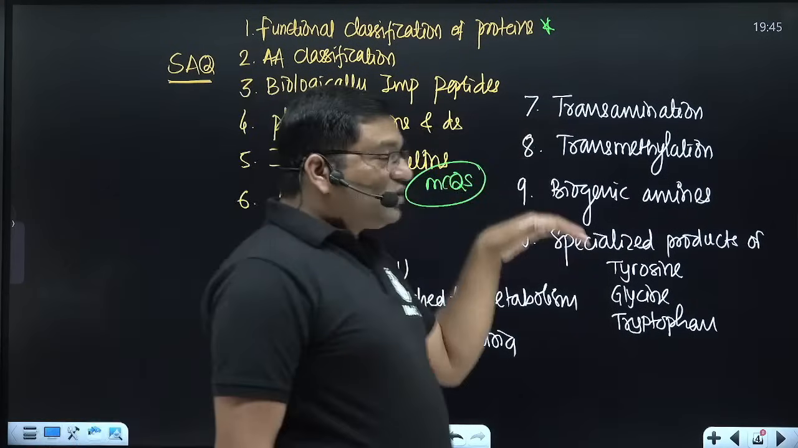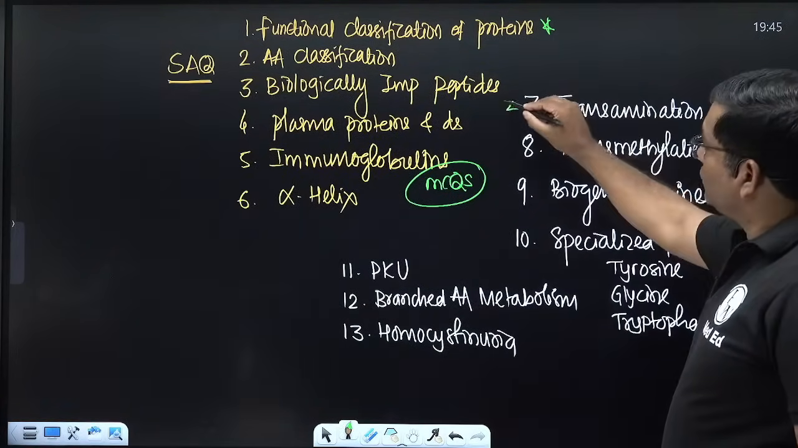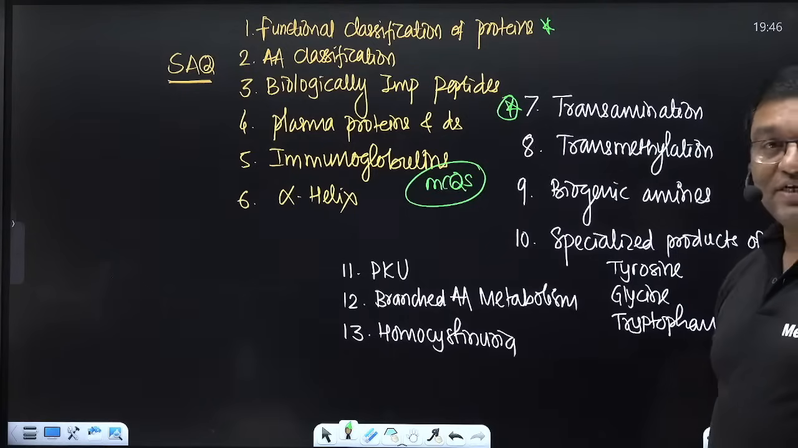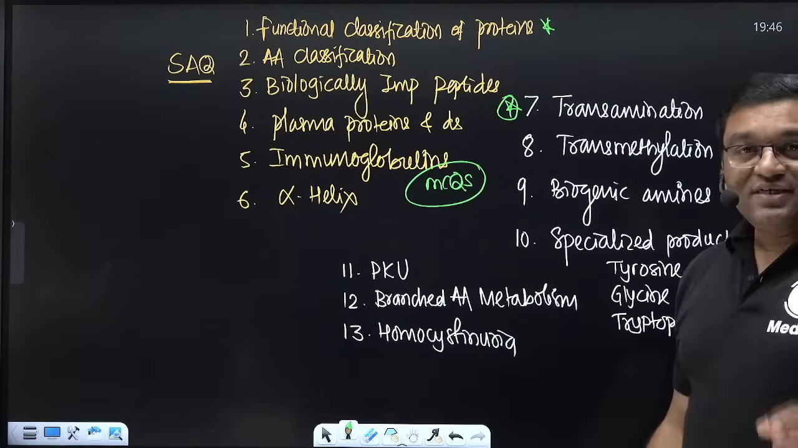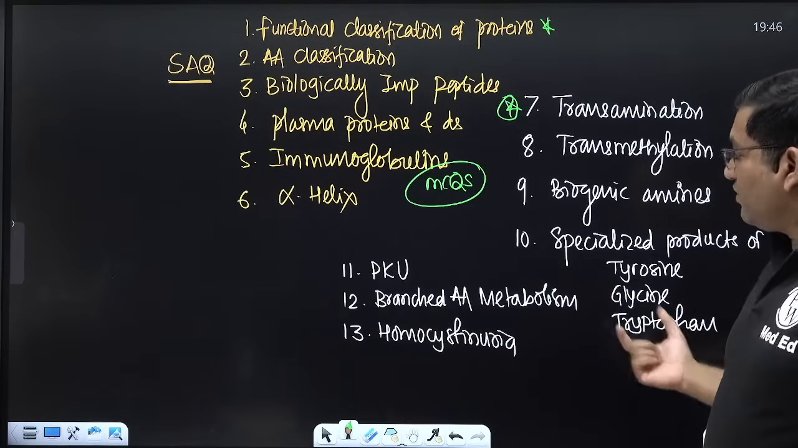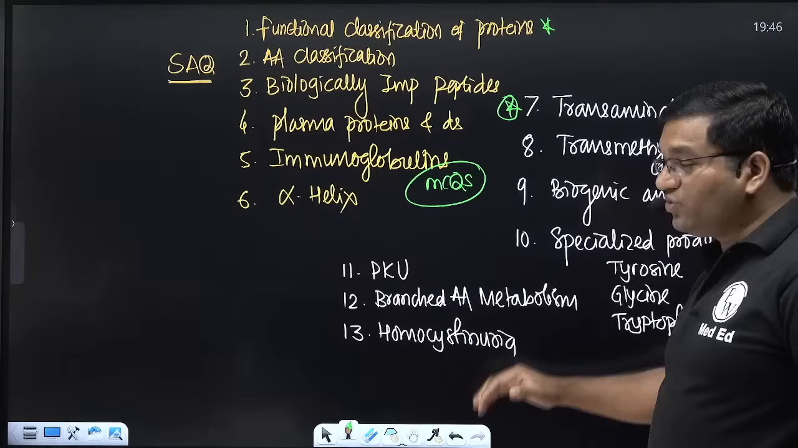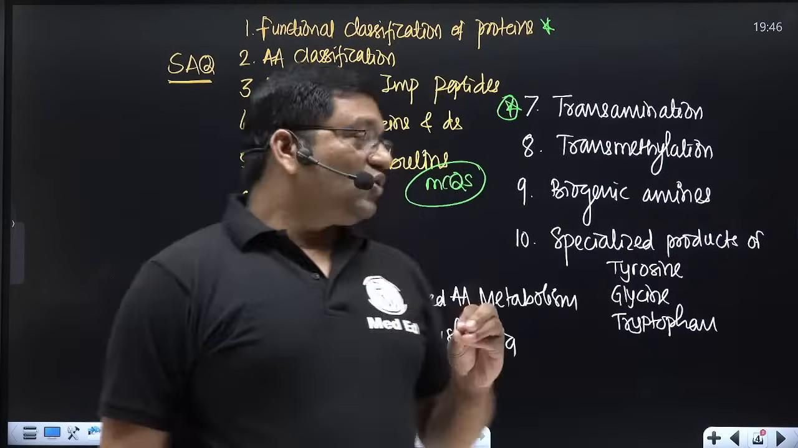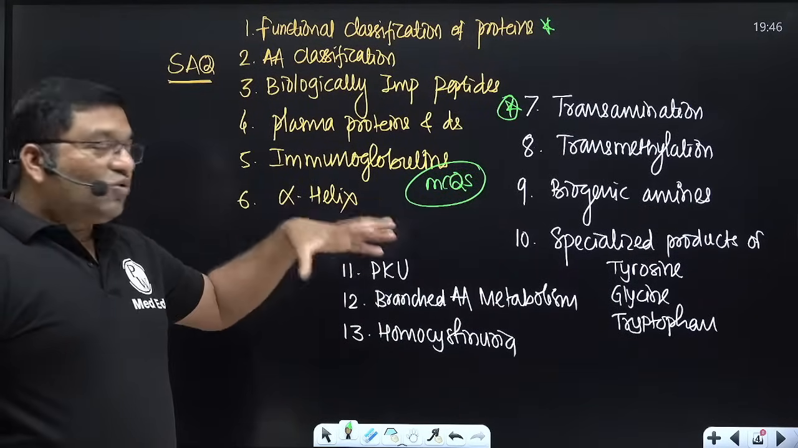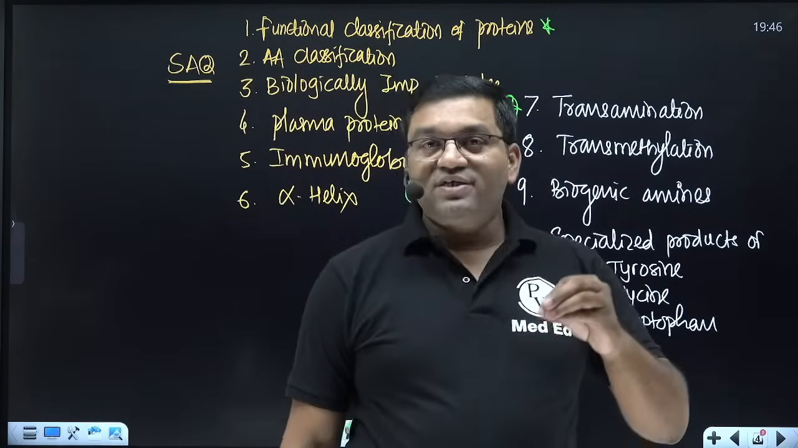And these are the important short notes from metabolism, that is transamination reaction. Very, very important short note: transamination reaction, transmethylation reaction, biogenic amines and their uses, specialized products of tyrosine, glycine, tryptophan, phenylketonuria, branched chain amino acid metabolism, and homocystinuria. These are the important short answer questions. So these are the overall important topics from amino acid and protein chemistry and metabolism.